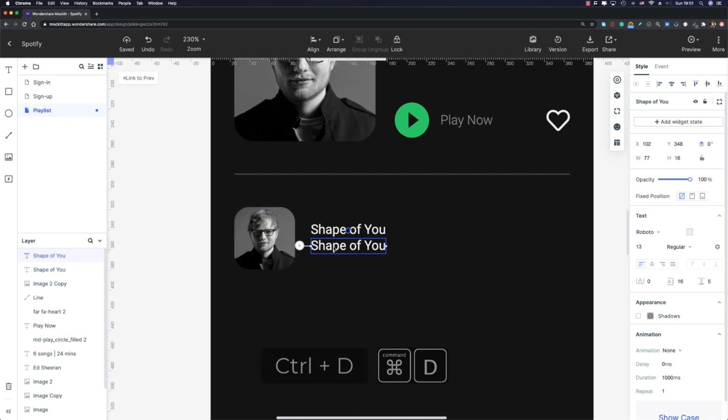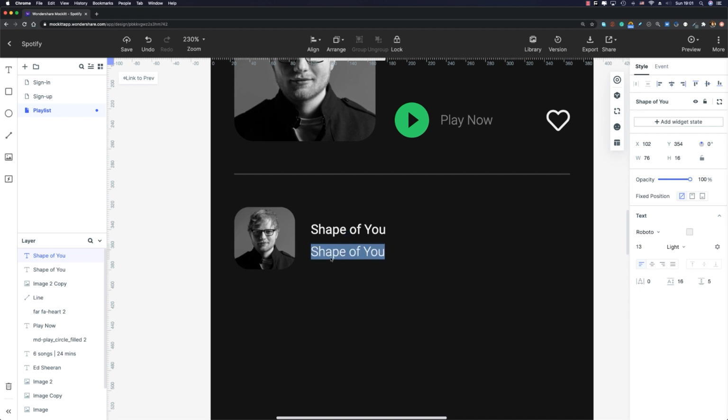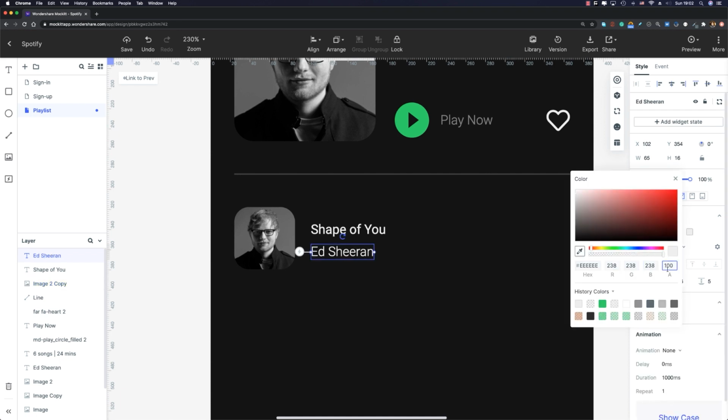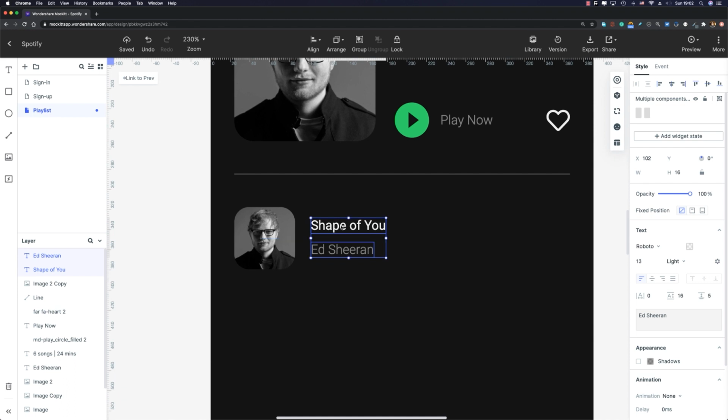Now I'm gonna duplicate it, move it down, and set the weight to light 300. And here we need the singer's name. So let me write Ed Sheeran. And make sure to decrease the opacity to 50%, just like that. Its top padding is gonna be 8 pixels. Now I'm gonna align both of them vertically with this image.